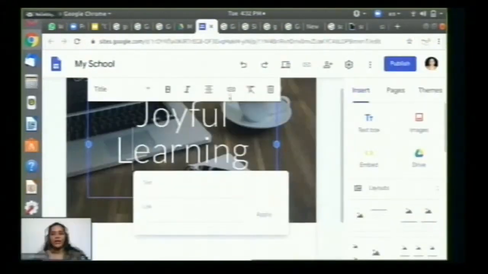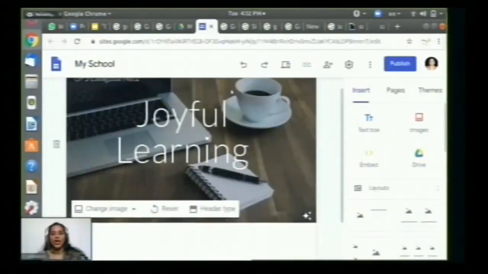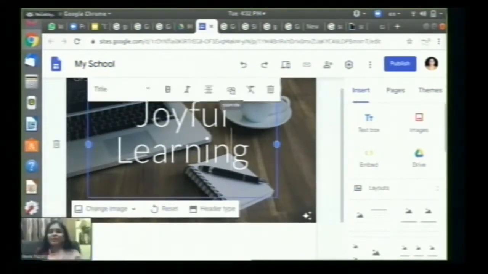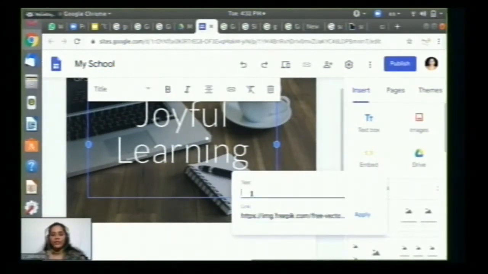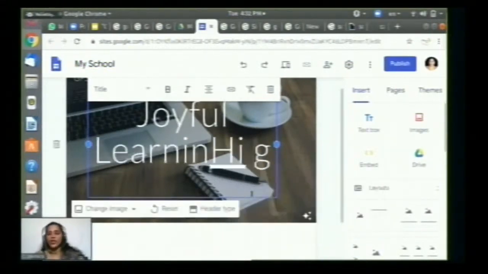Come back and just click on embed, the link above, hyperlink. Yes, hyperlink. And you just have to paste it. And if you want to give any text over here, then you can add something.